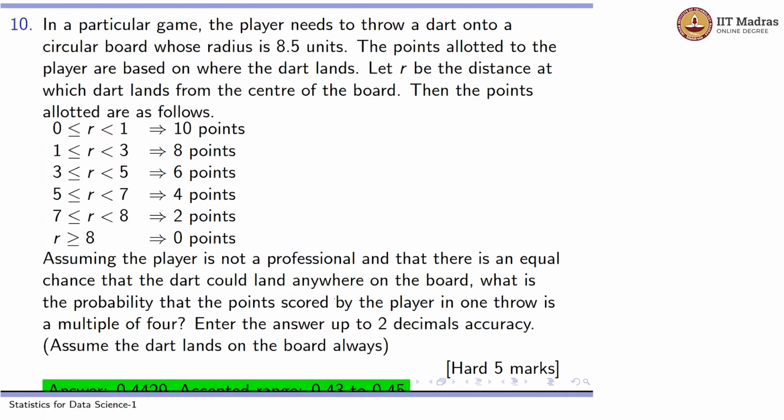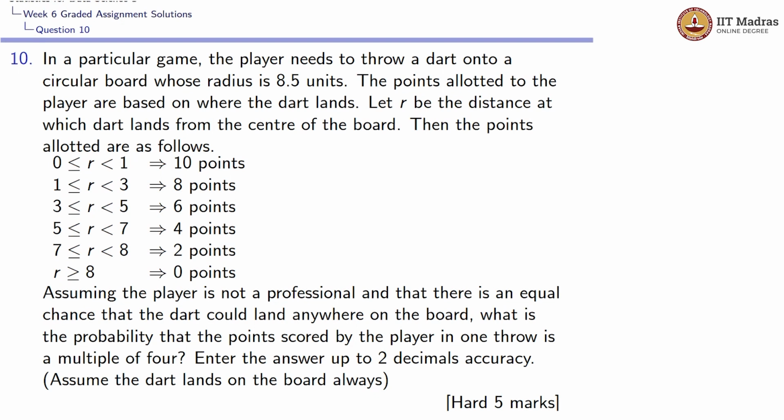Let us look at the final question. In this question, a player needs to throw a dart on a circular board whose radius is 8.5. This is a circular board and he needs to throw at it. The points allotted to the player are based on where it lands. It could land here, here, or somewhere here.